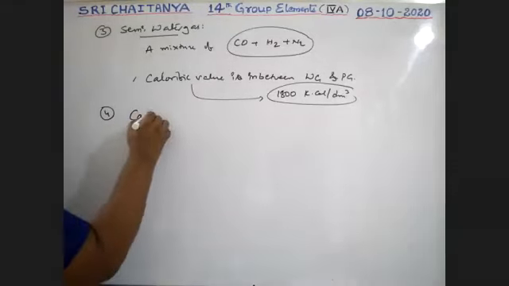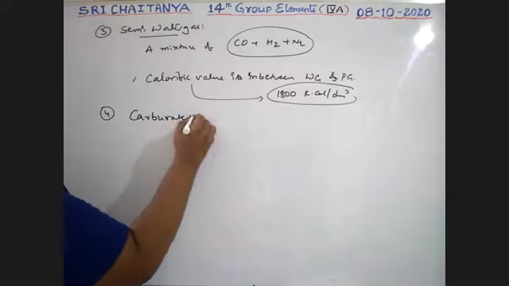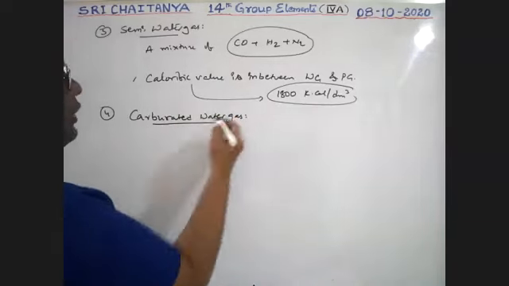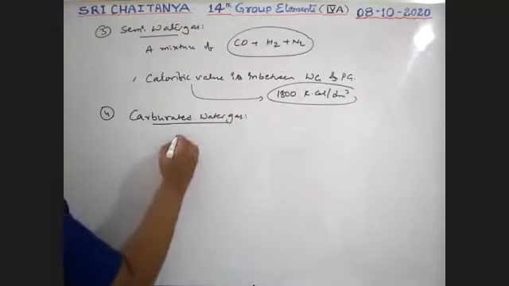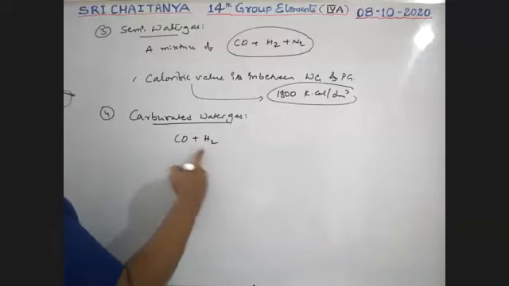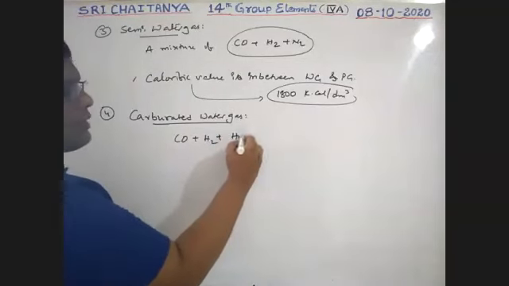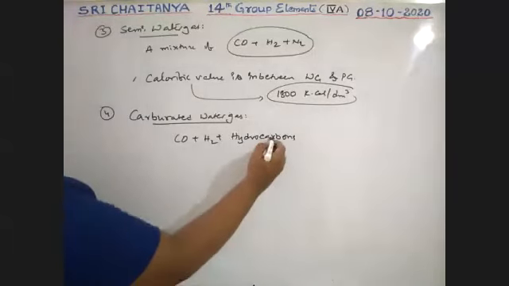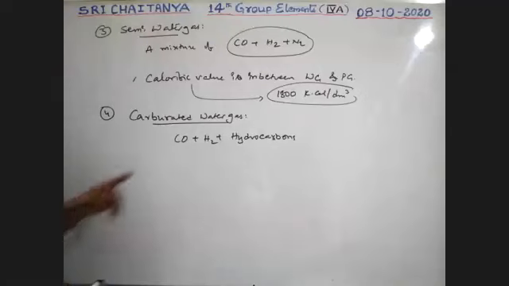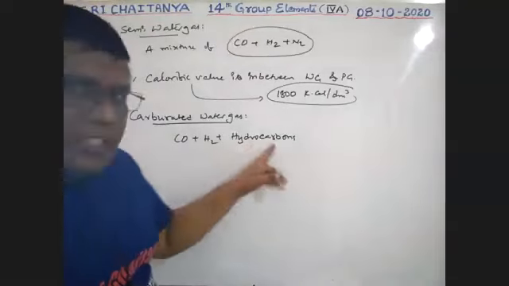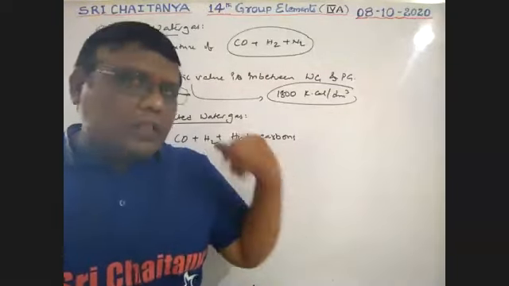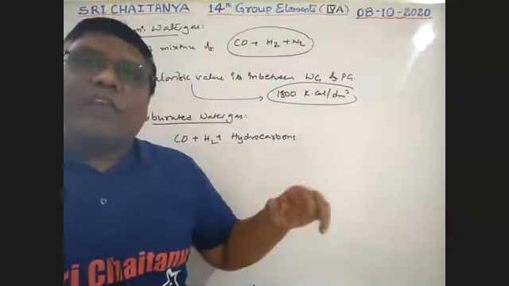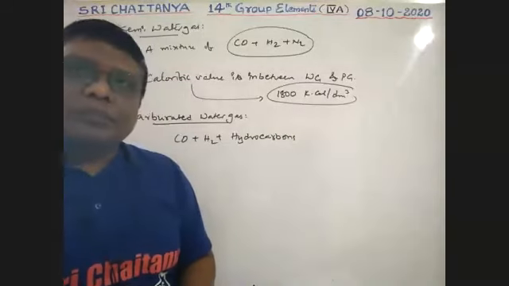Next, fourth one, carbureted water gas. It is a combination of carbon monoxide, hydrogen, that is water gas, plus hydrocarbons. All the contents are completely involved in combustion, that's why the calorific value is very, very high compared to previous gases.